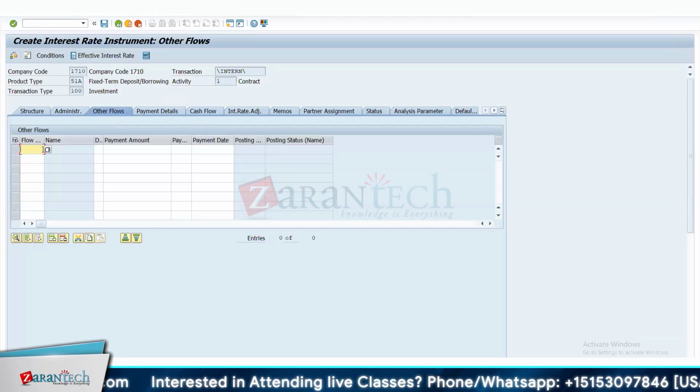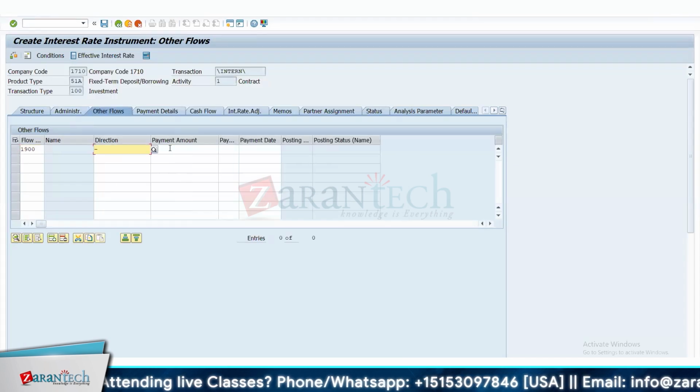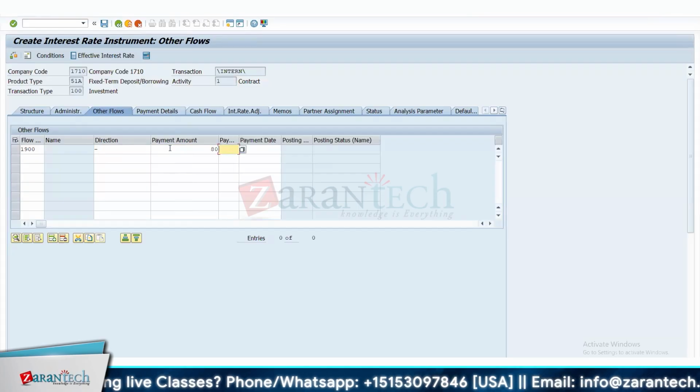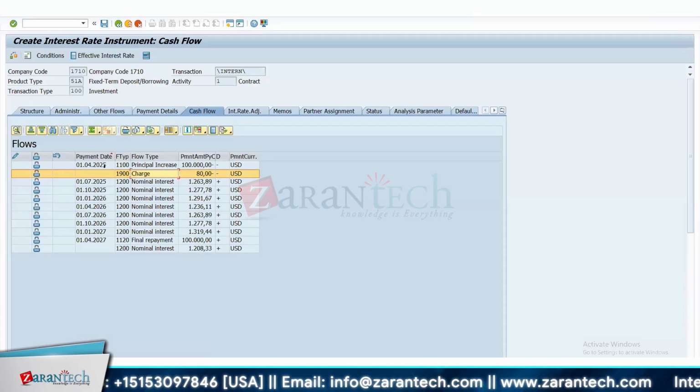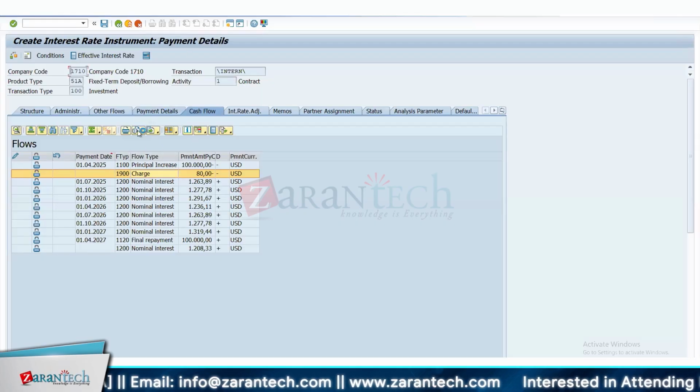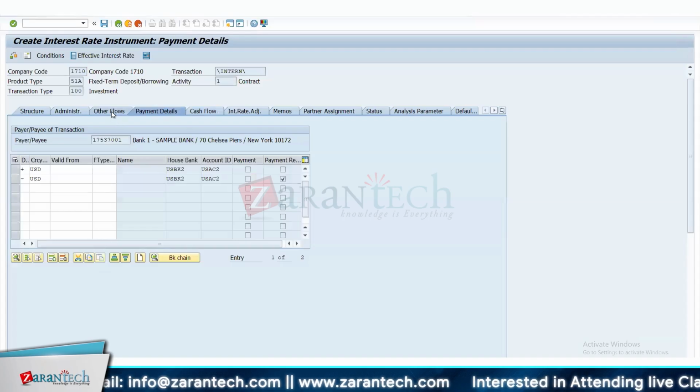and I'm going to add some charges on the same day. So let's say again, this is an outflow. So let's say the bank will be charging $80 in dollar, and let's say on 1st of April. So I'll go to cash flow. So now we will see another flow type 1900 as charge of $80 outbound on the same 1st of April day. So the cash flow actually gets impacted as and when we add certain things in the other flows here.